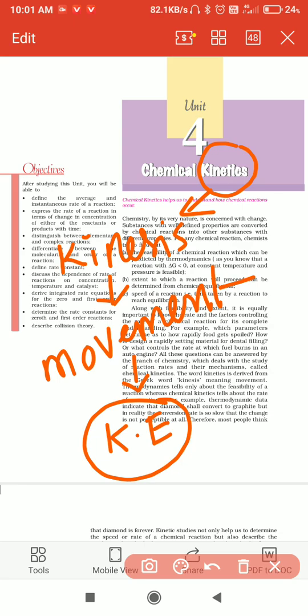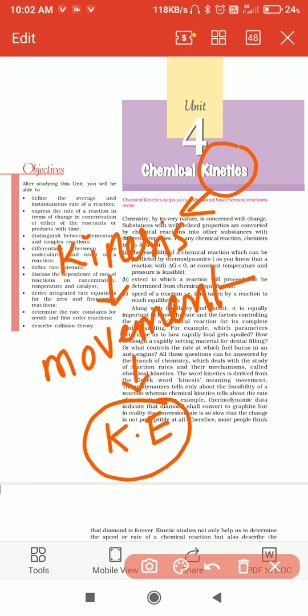So what is meant by chemical kinetics? Chemical kinetics is about how fast reactions take place, how the concentration of reactants is converted into the concentration of product.